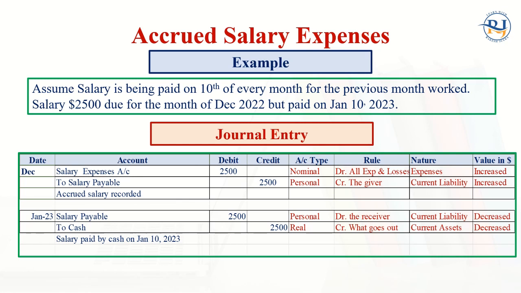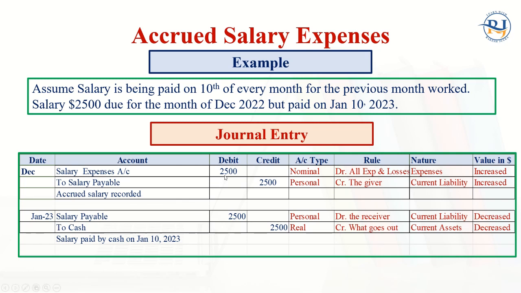But at the time of calculation and recording, accounting says that the money that was due but you did not pay till 31st of December, that particular amount is known as accrued expenses, accrued salary, accrued interest. Now look at this. For salary expenses, we know the expenses of this year should be recorded this year. This is what the matching principle says.